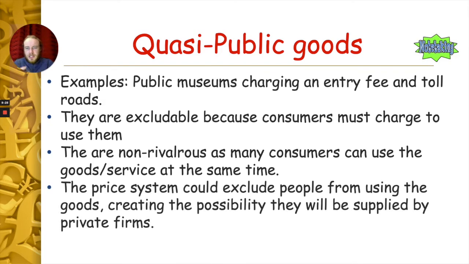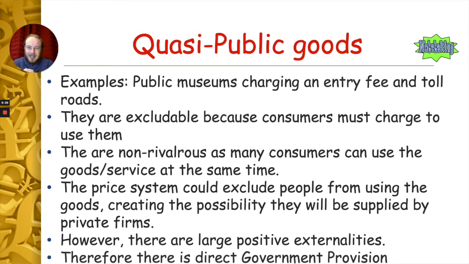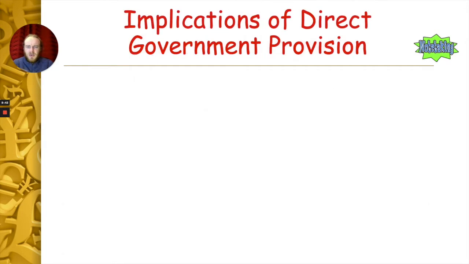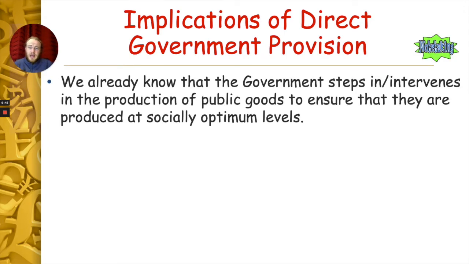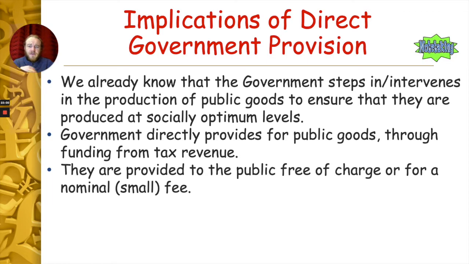So the price system could exclude some people from using the goods, creating the possibility that they could be supplied by private firms. But there are large positive externalities in these cases. Therefore, there's usually direct government provision in these cases. So what are the implications of direct government provision in these quasi-public goods? Well, we already know the government steps in and intervenes in the production of public goods to make sure that they're produced at socially optimum levels. In other words, so that the general public can actually use these goods. Government directly provides for public goods through funding from tax revenue. They are provided to the public free of charge or for a small fee, what we call a nominal fee.